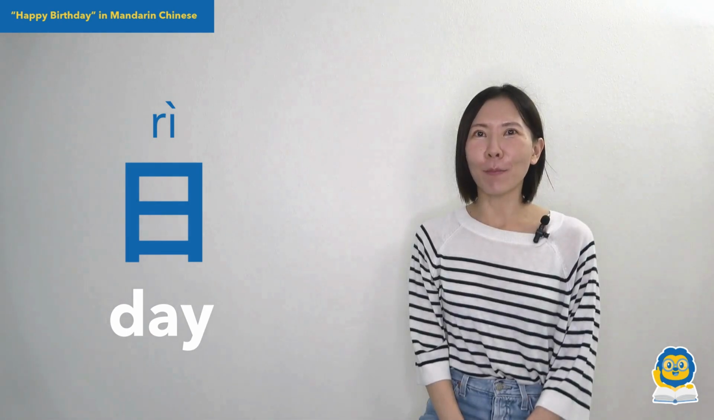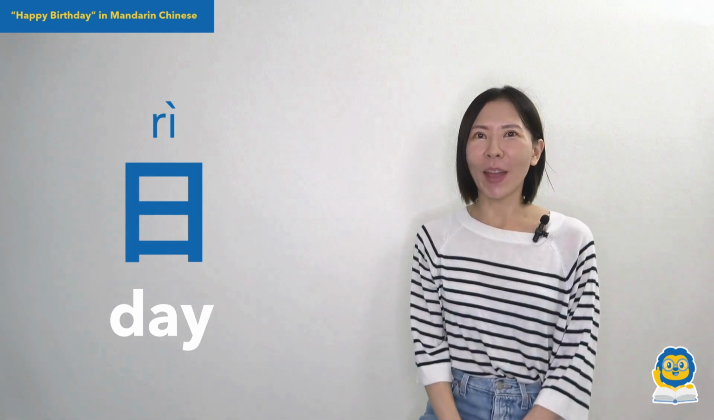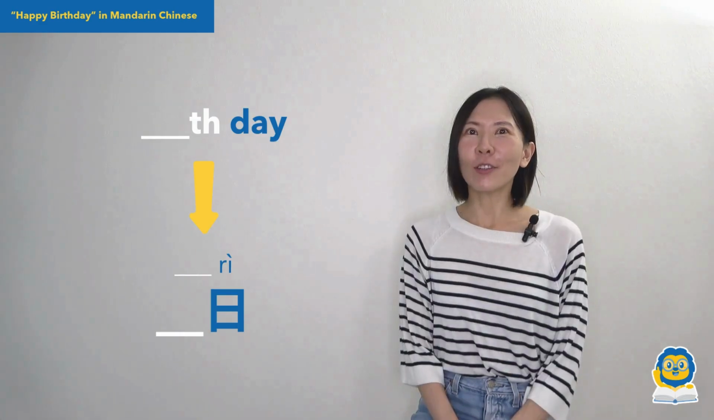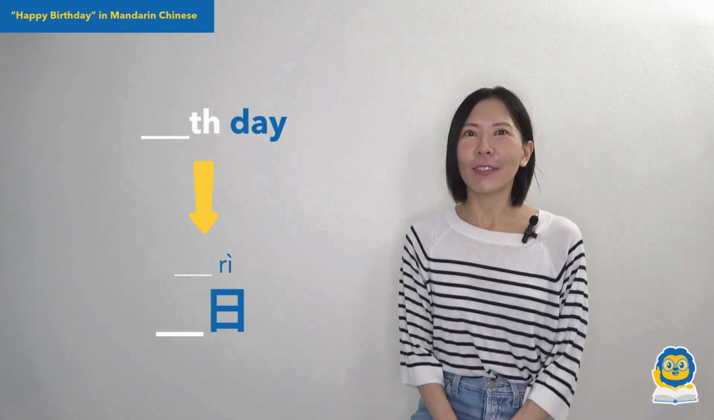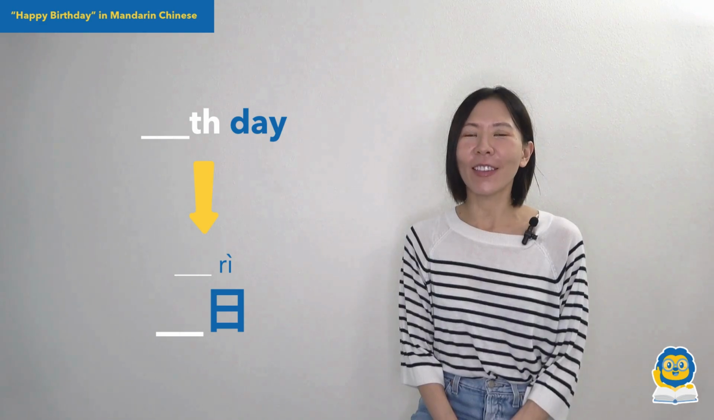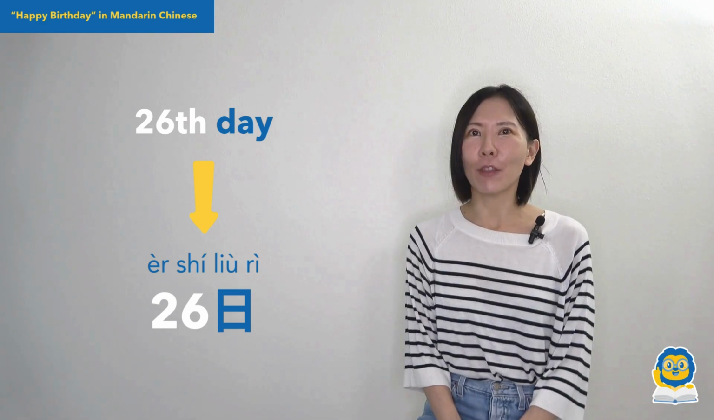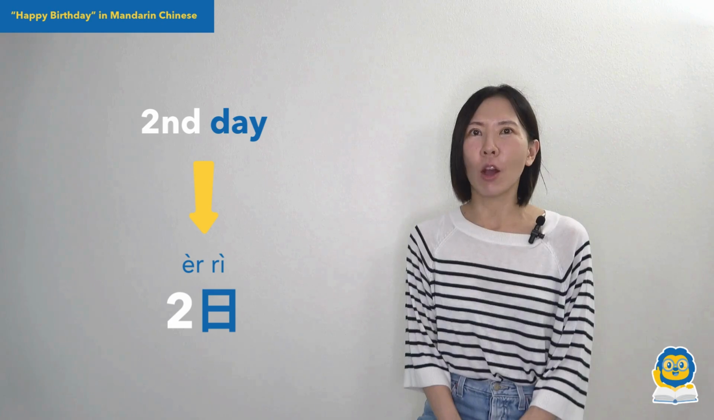Moving into the date of the month, 日 with the same grammatical principle. 日 literally means the day, and you'll place the numerals before the word 日 to say the date of month in Mandarin Chinese. For example, the 26th date of the month would be 26日. The second date of the month would be 2日.